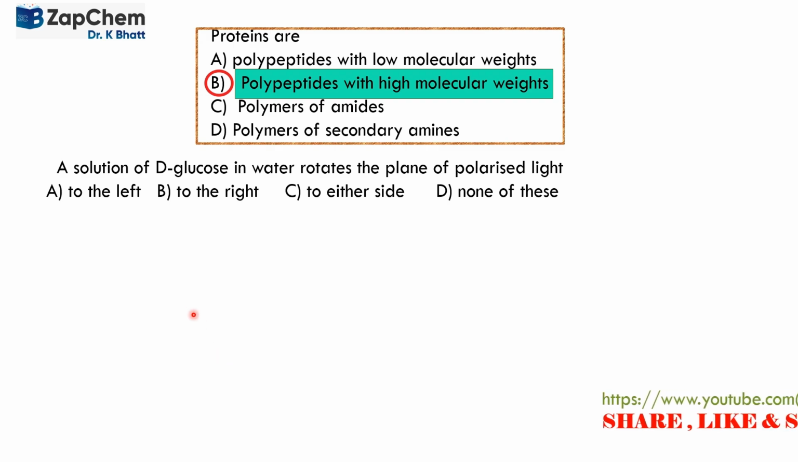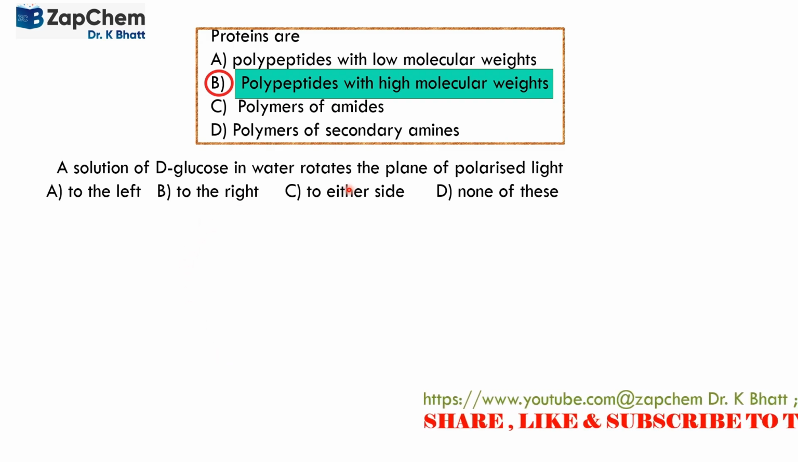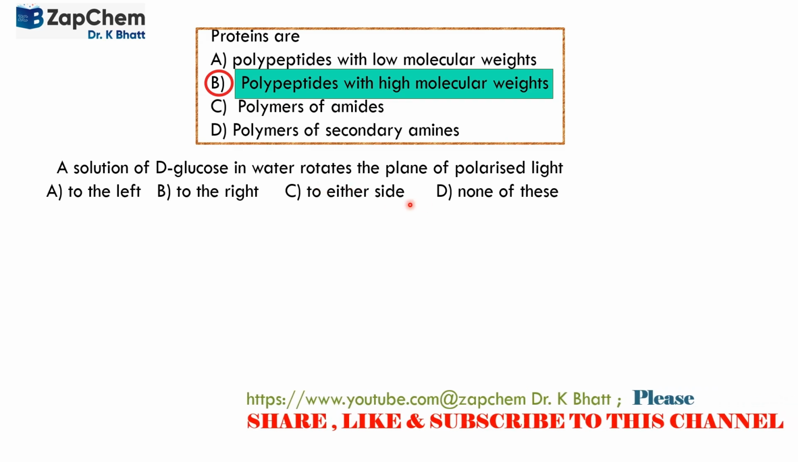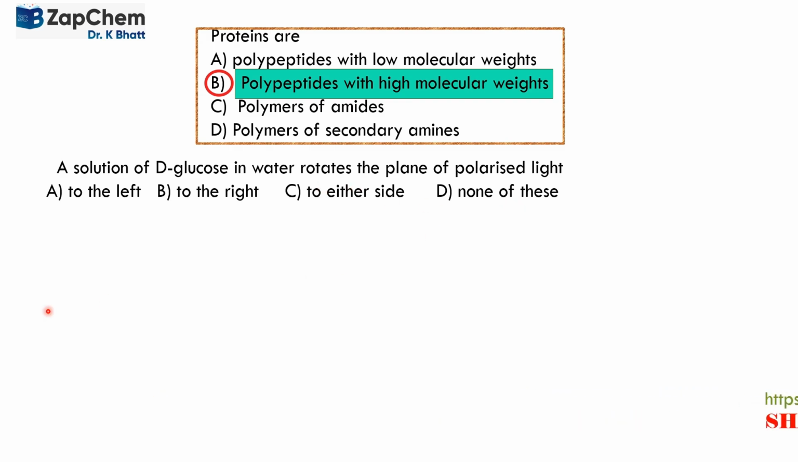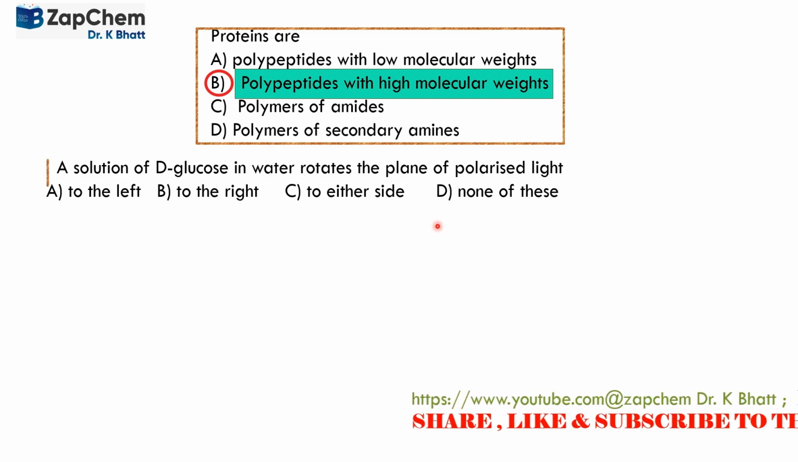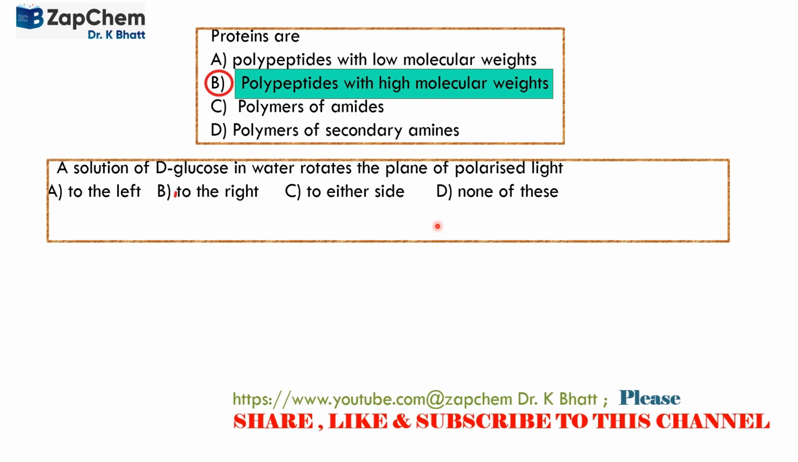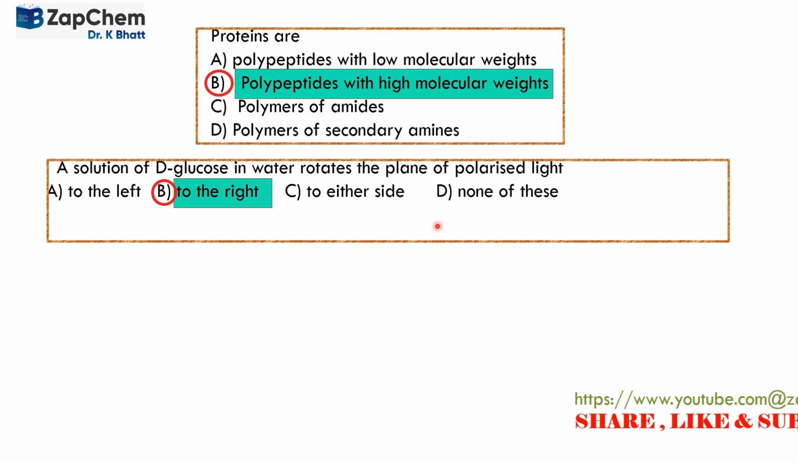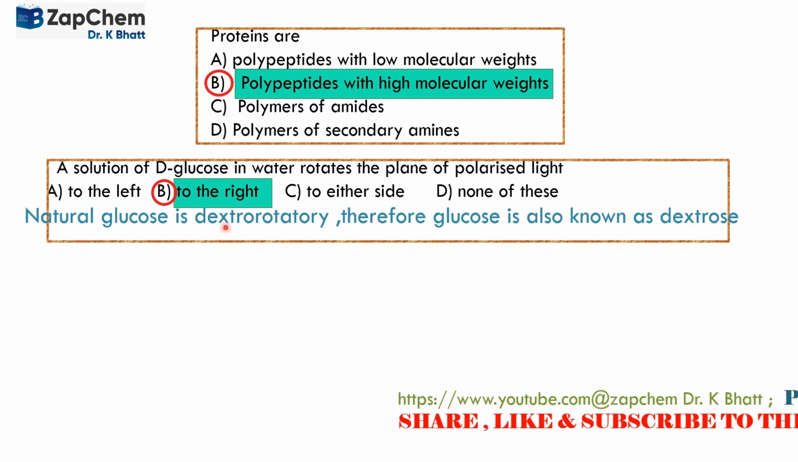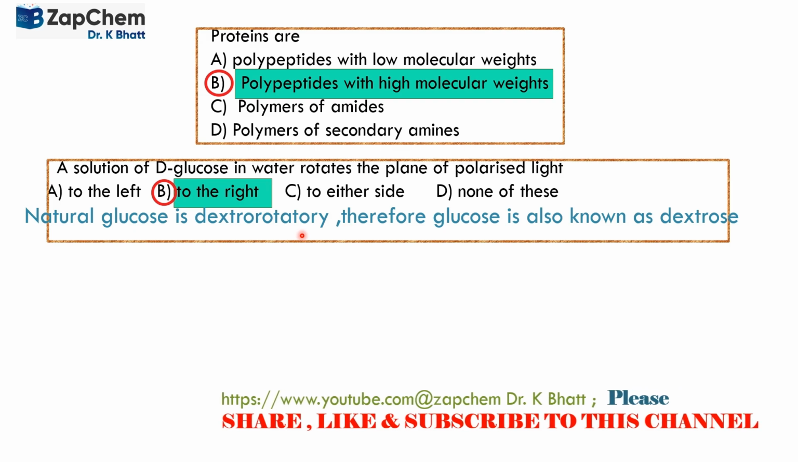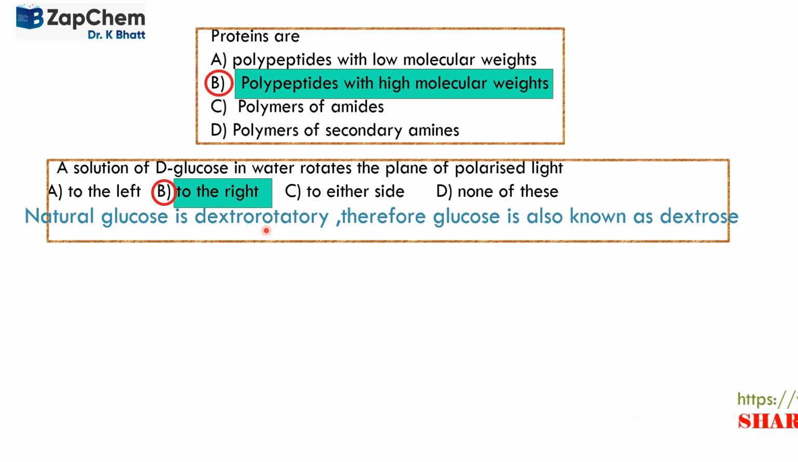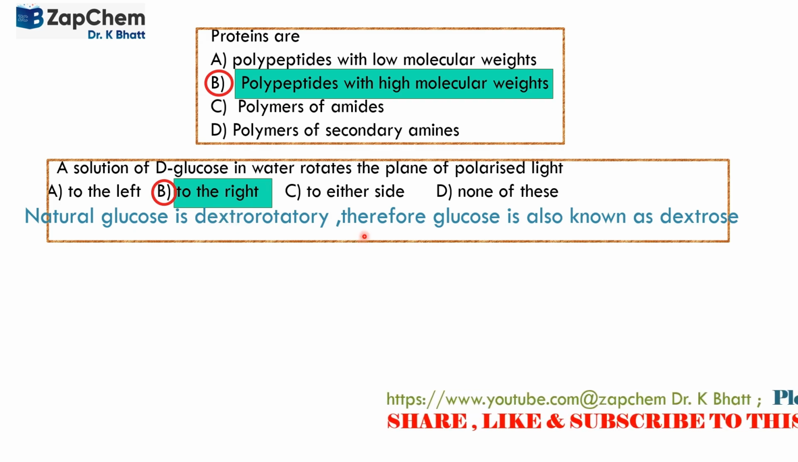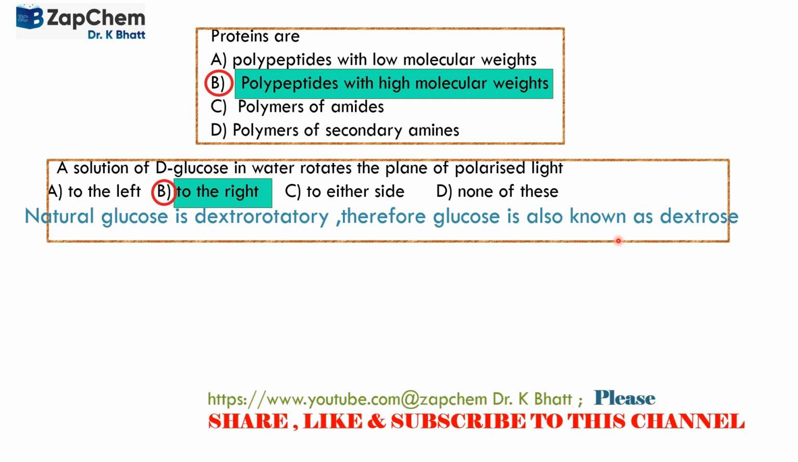Next question, a solution of D-glucose in water rotates the plane of polarized light to the left, or right, or to both sides, or none of these. The answer in this case is to the right. That is the correct answer. Natural glucose is dextrorotatory. Dextrorotatory means it rotates the plane of polarized light towards the right. Therefore, glucose is known as dextrose.